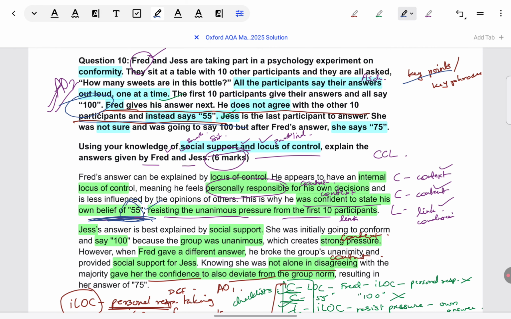Or you can see she was initially going to confirm and say 100. This phrase is very important. It is mentioned in the paragraph that, one minute, I'll just show you where. She was not sure. So, very similar to that, she was initially going to confirm. So, those key points, phrases which are there, you can take as it is. But of course, you can reword it. In fact, I would say it is good to reword. Like here only, which I showed you the phrase, literally it is written was not sure. But the student has written was going to give a different answer, was going to confirm. Okay. So, absolutely, you can write in your own words.